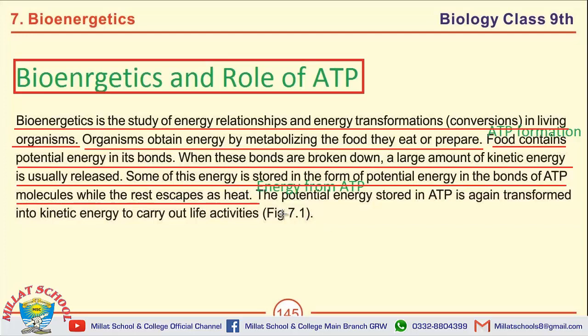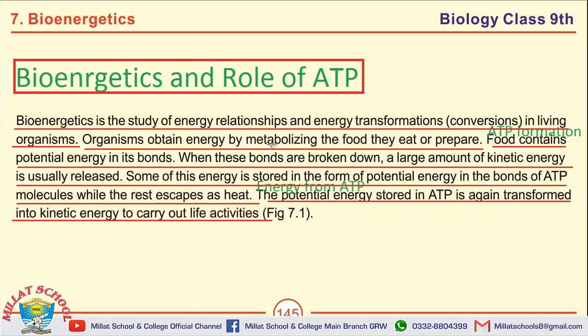How is energy from ATP transformed into kinetic energy? The potential energy stored in ATP is again transformed into kinetic energy to carry out life activities.